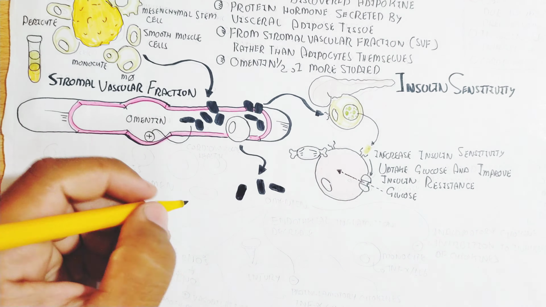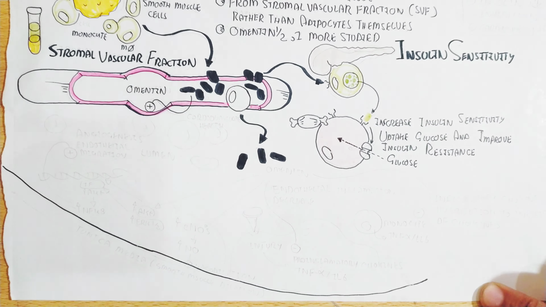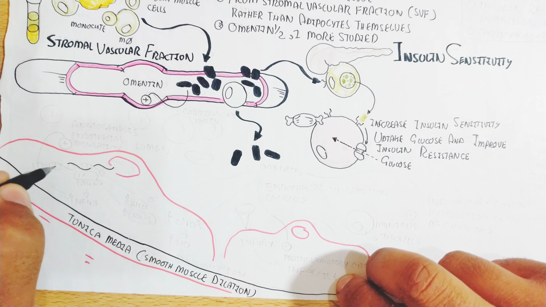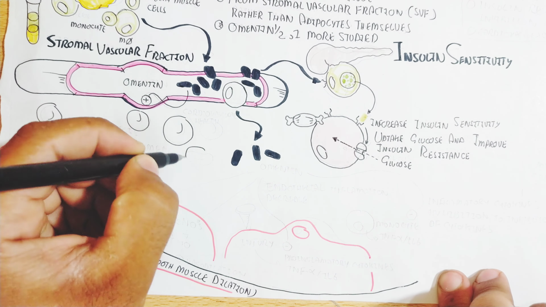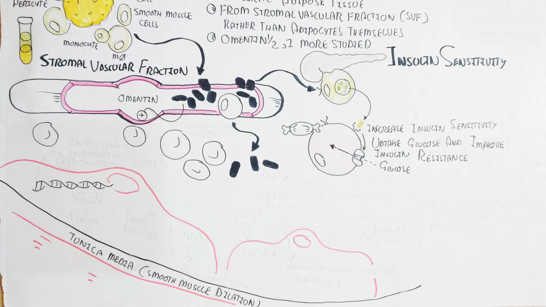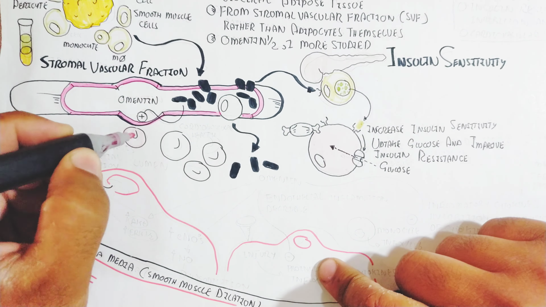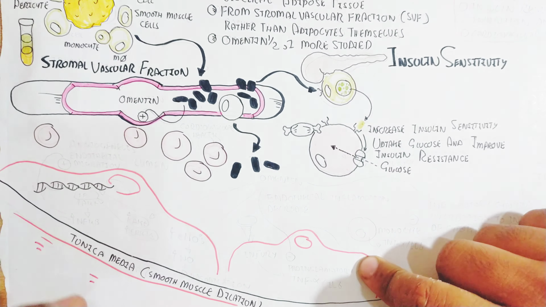Omentin also gives health to the endothelial cells of the blood circulatory system. How? Let's understand that, and also how vasodilation is possible. Omentin will enter the lumen of the blood circulatory system.